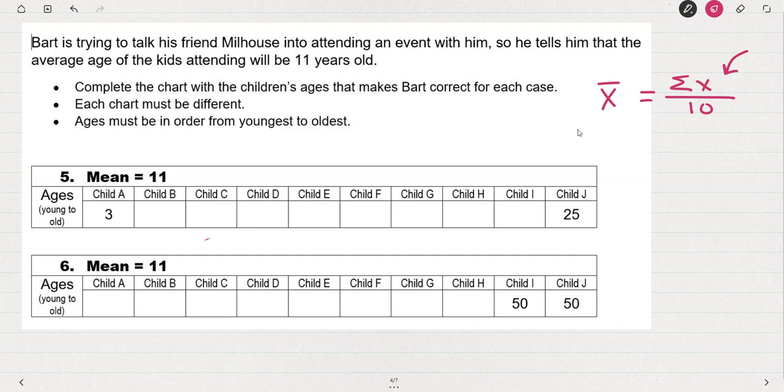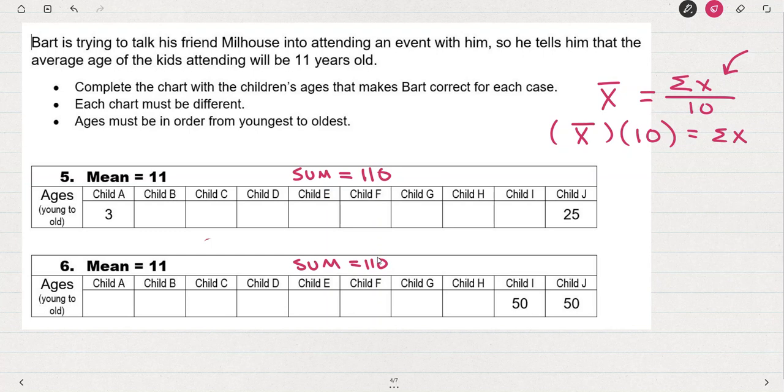What I could also do with this formula is say that the mean, in this case 11, times the total number of pieces of data, in this case 10 children, has to add up to the sum of all the ages. So given that the mean is 11, I know that the sum is going to be 110 for both of these.